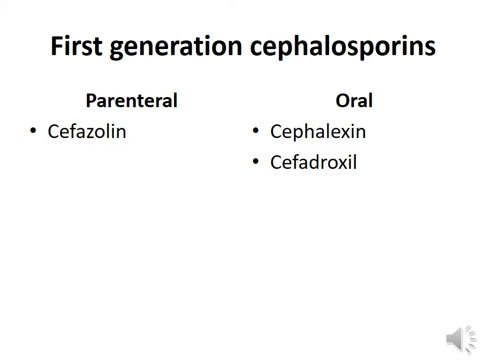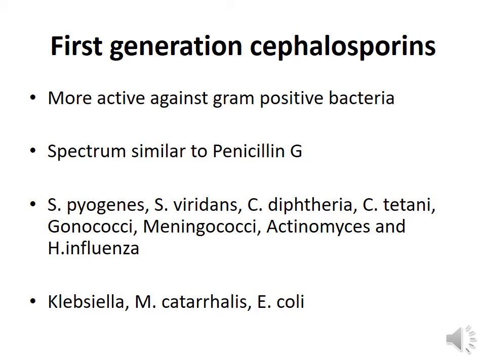Cefazolin is the first generation parenterally administered cephalosporin. Cephalexin and cefadroxil are orally administered first generation cephalosporins. First generation compounds are more active against gram-positive bacteria. Their antimicrobial spectrum is similar to that of penicillin G.